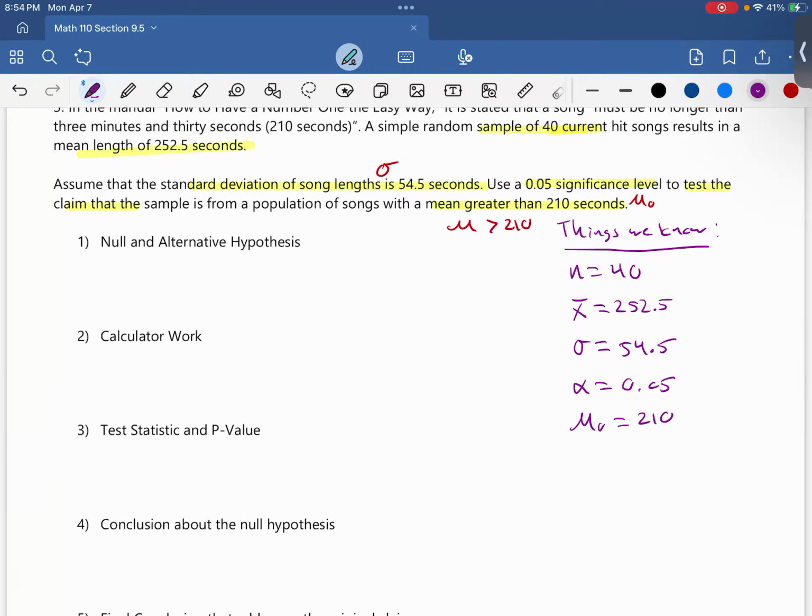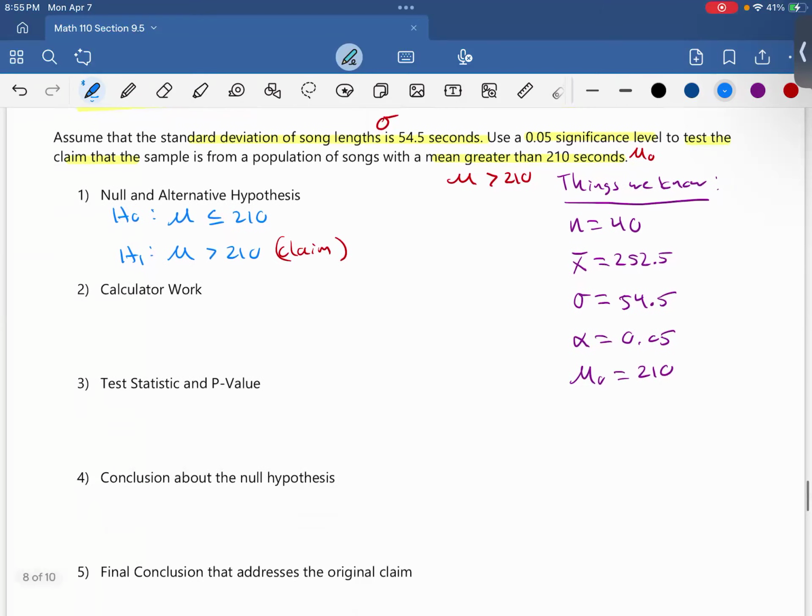Okay, so let's go ahead and build our hypotheses, null and alternative. It says test the claim of being greater than 210. So that means the alternative is going to be my claim. So mu is greater than 210, and that's my claim. And my null is going to be the exact opposite, so mu less than or equal to 210.